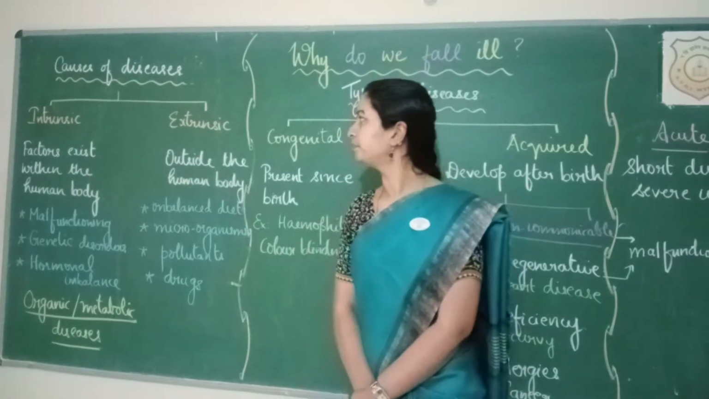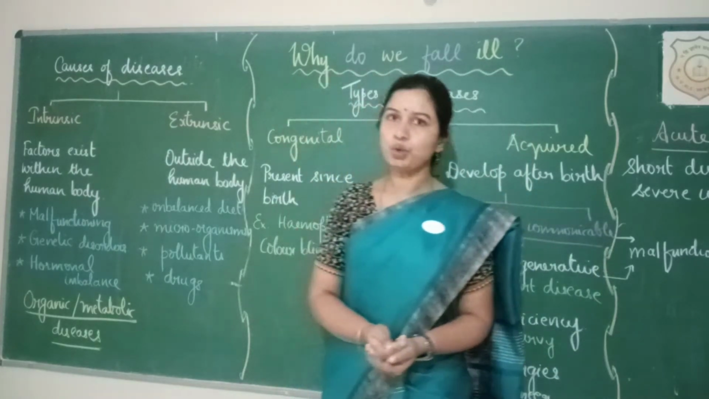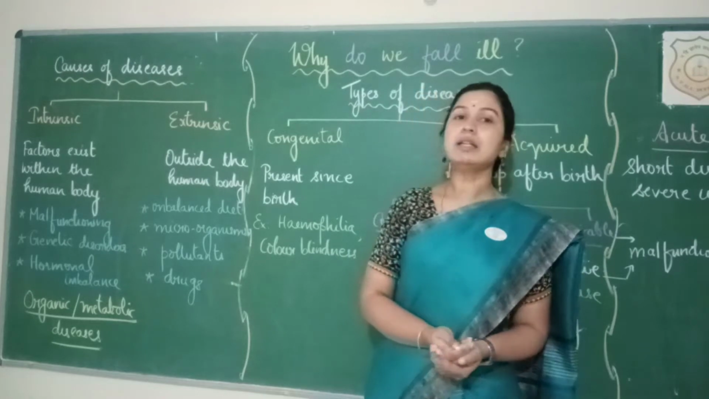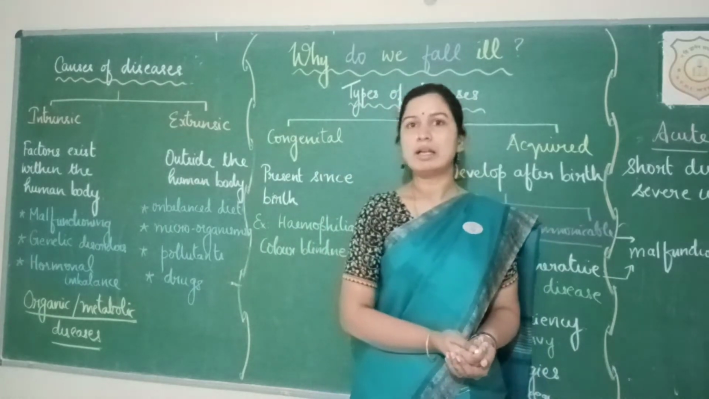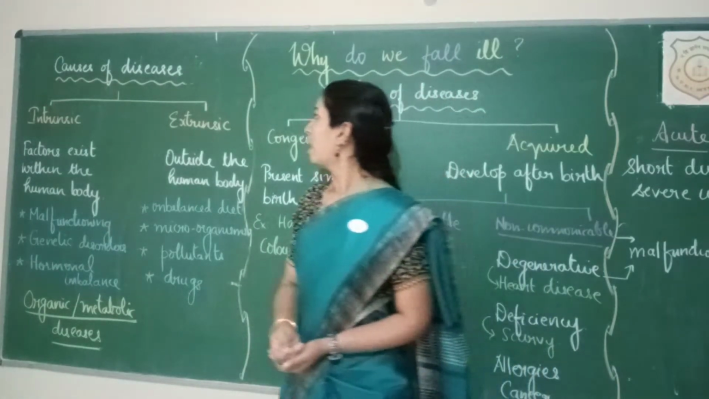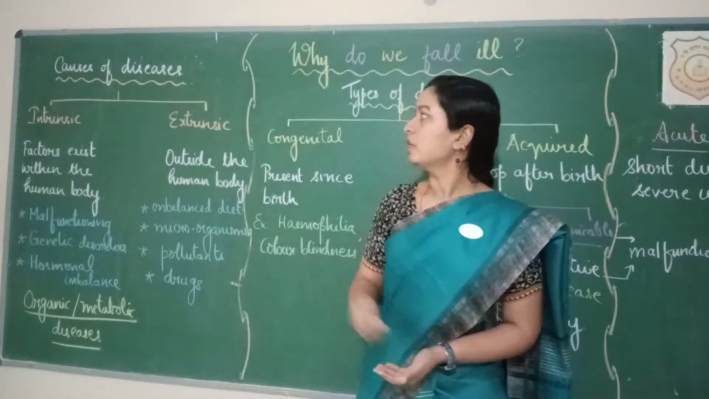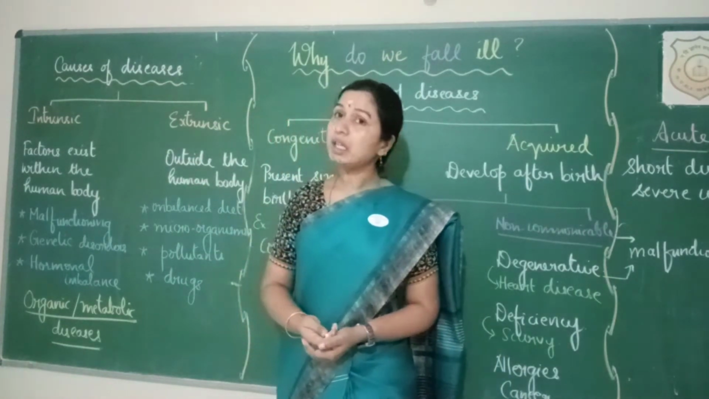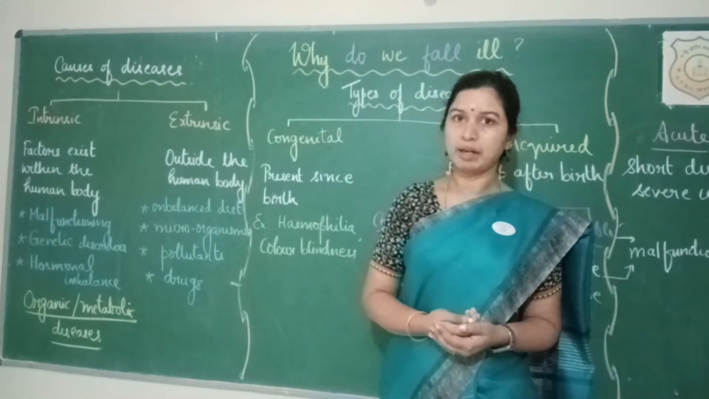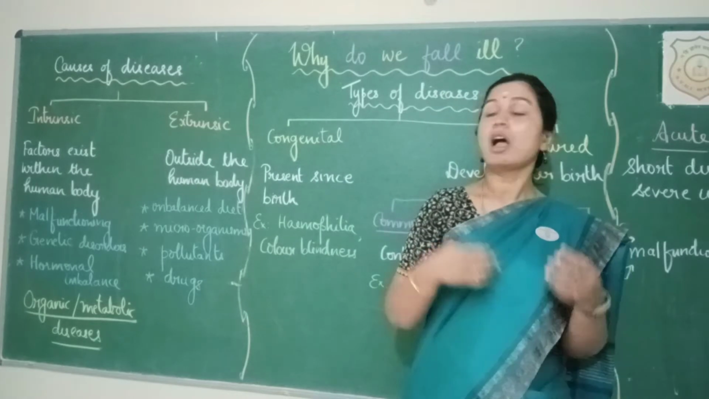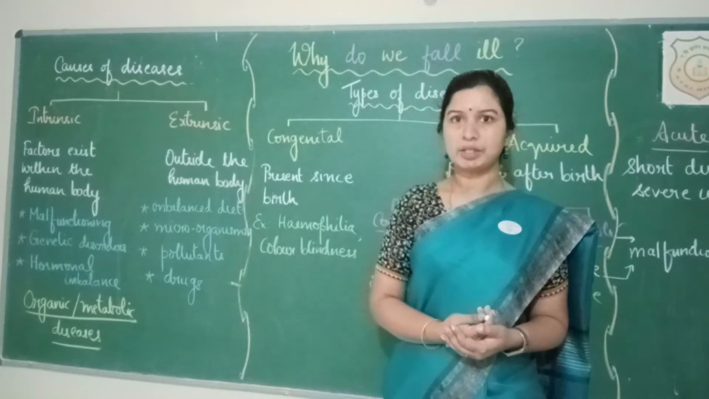as a disease. So if you see the causes of disease, it can be broadly categorized into two: intrinsic factors and extrinsic factors. Intrinsic factors are otherwise known as internal factors, and extrinsic factors are nothing but the external factors. So the factors that exist within the human body and which are responsible for causing the disease, they are intrinsic. And the factors which are present outside the body of the person which are responsible for the disease, they are termed as extrinsic factors.